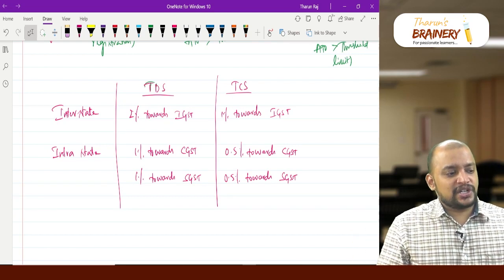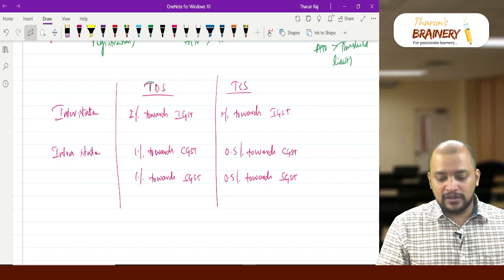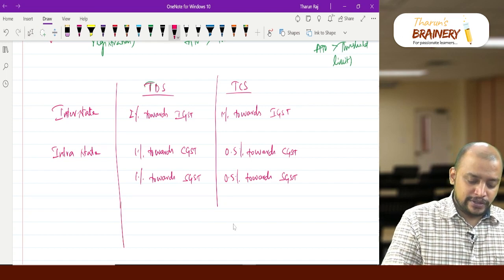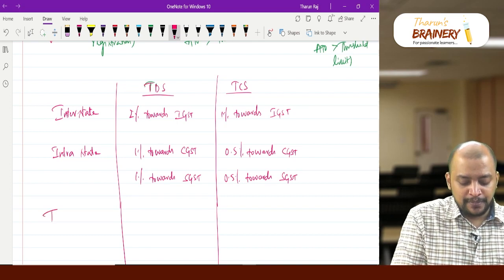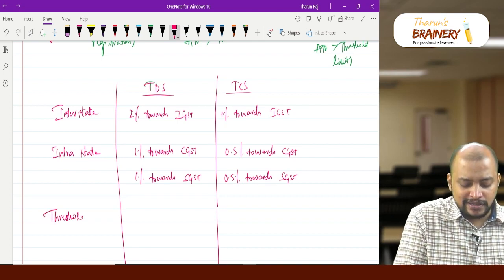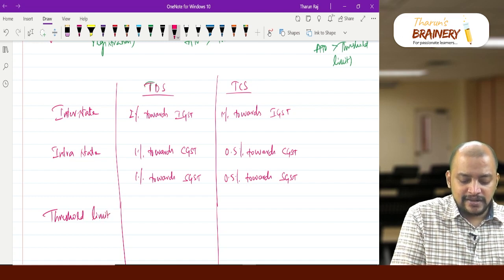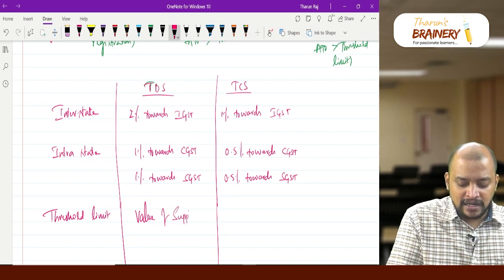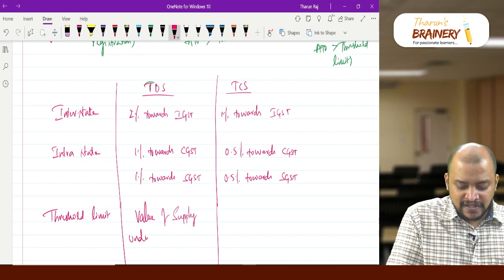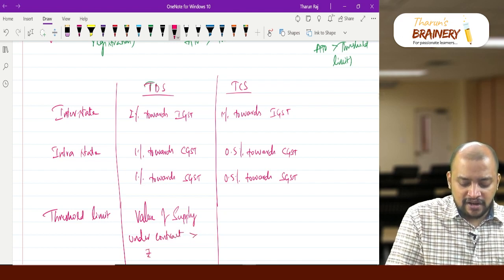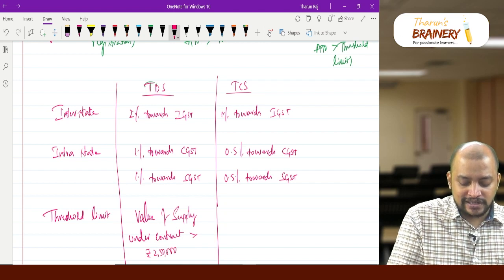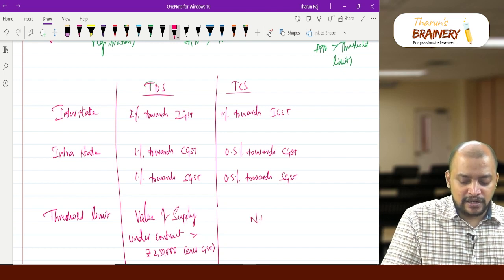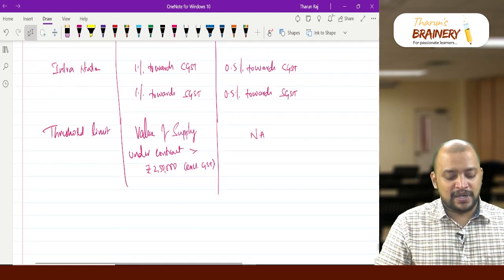For TCS collection by e-commerce, is there any threshold? No threshold. So threshold limit is not applicable. Threshold limit in case of TDS: value of supply under the contract exceeds 2,50,000 excluding GST, whereas for TCS it is not applicable. Okay.